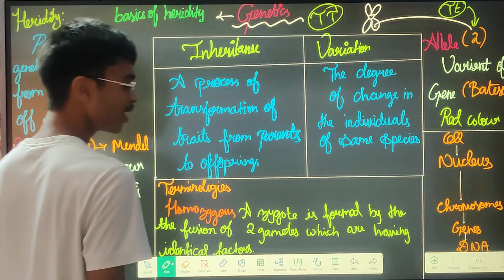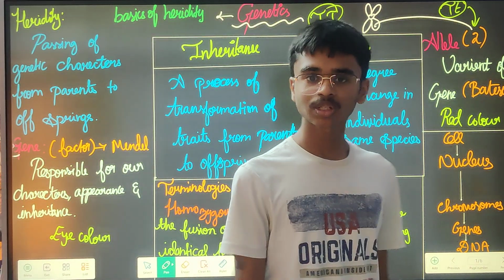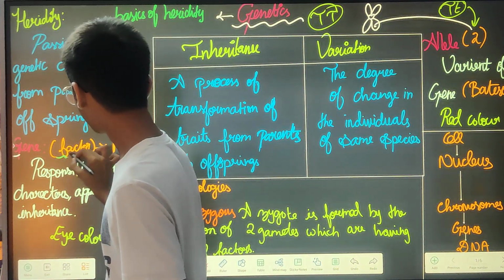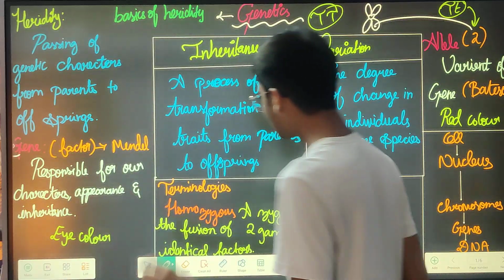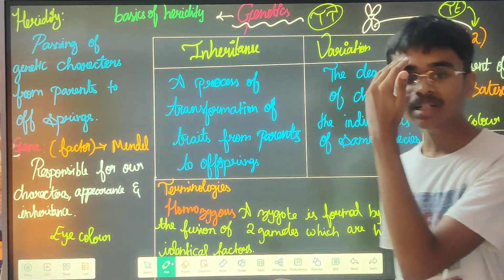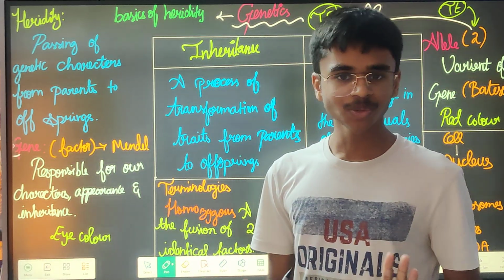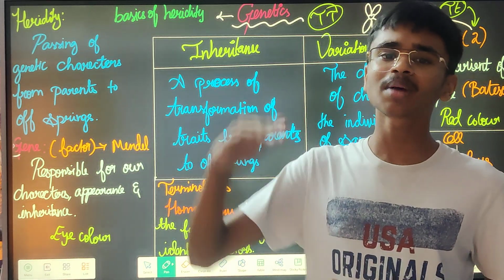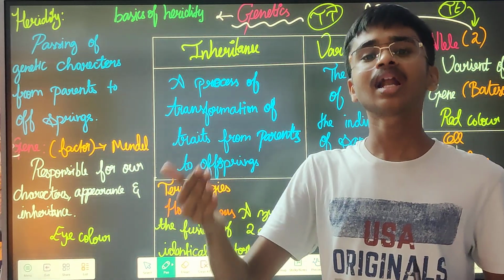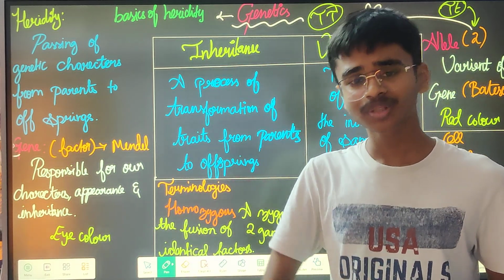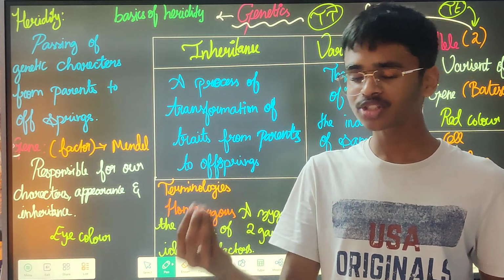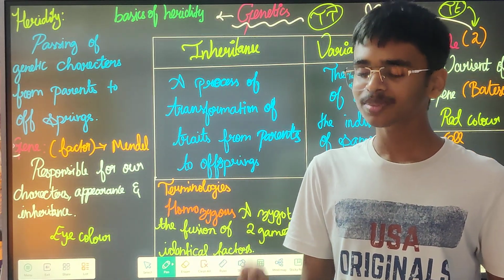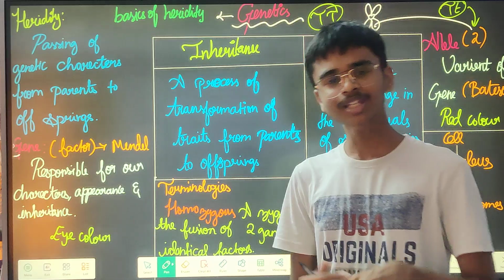Then gene. So what is gene? Actually, first gene was called a factor, because Gregor Mendel came to a conclusion that something is being passed from parents to offsprings, from that generation to the next generation, and so on.